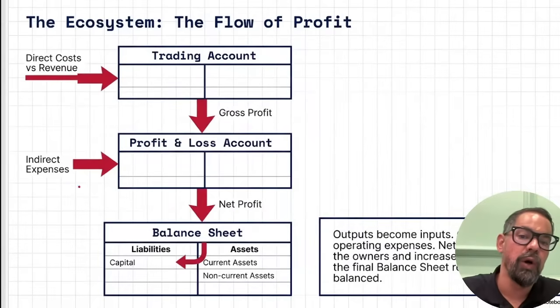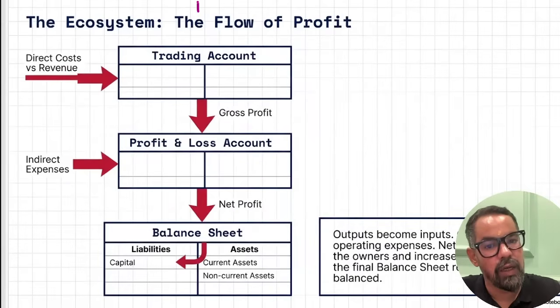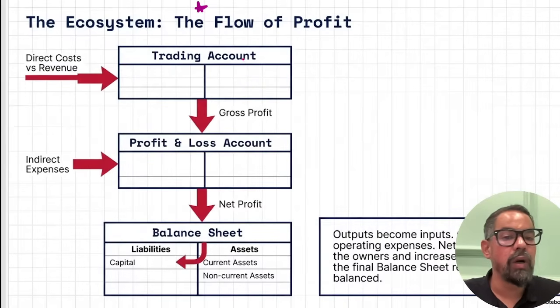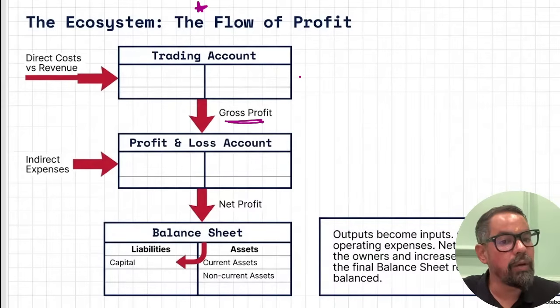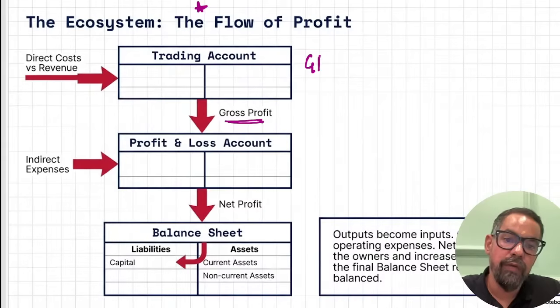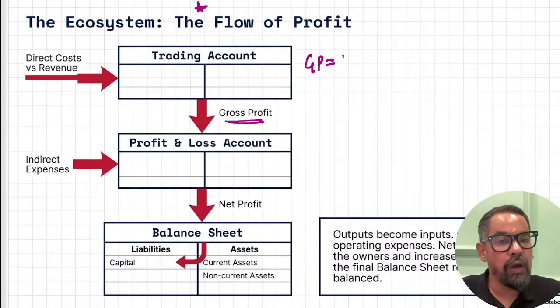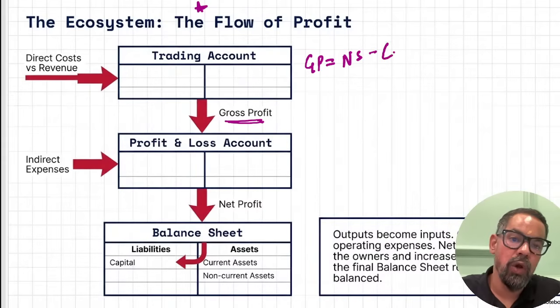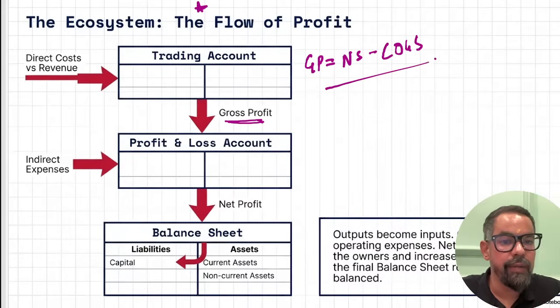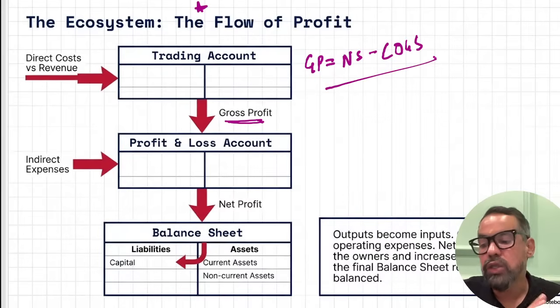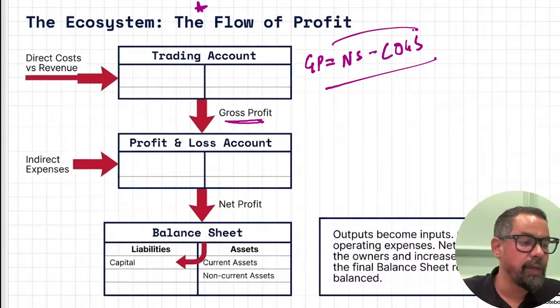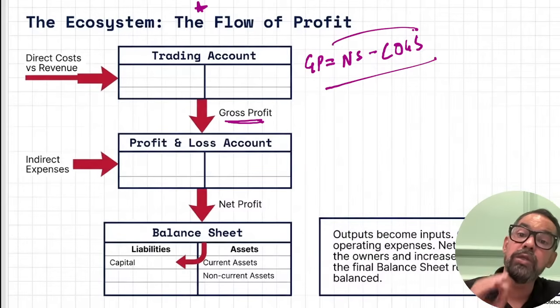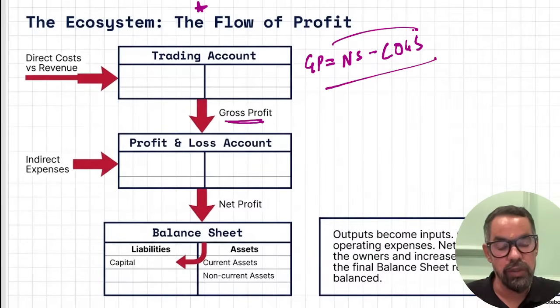When it comes to the flow of final accounts, it includes the trading account. With the help of the trading account, we get to know the gross profit or loss, right? How do we calculate gross profit? The gross profit is equal to net sales minus cost of goods sold. Now, who will tell me the formula of cost of goods sold? Please quickly mention it in the comment section. You remember this particular one, because you can expect one question based only on cost of goods sold, right?